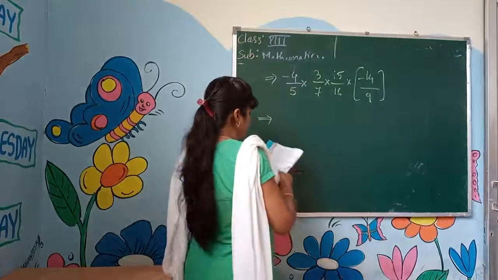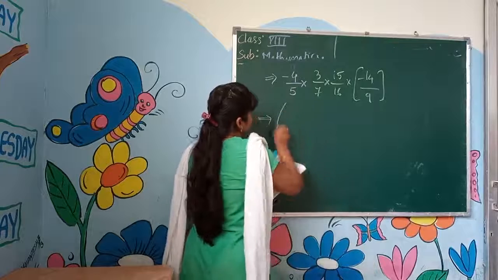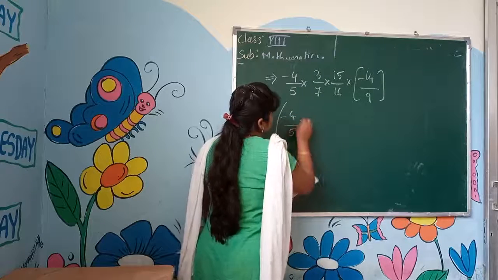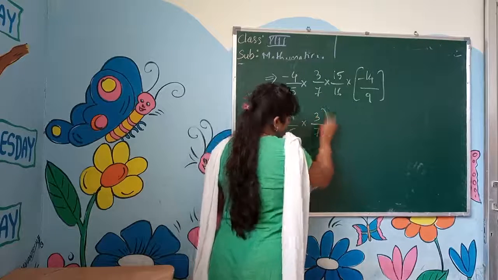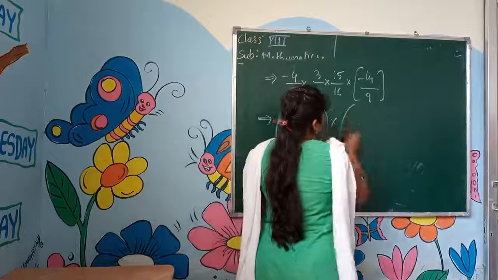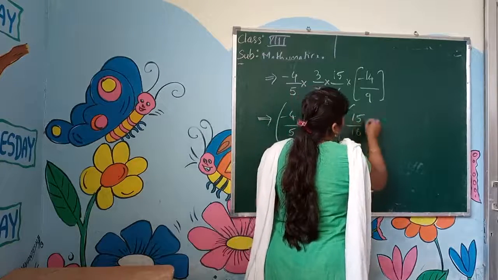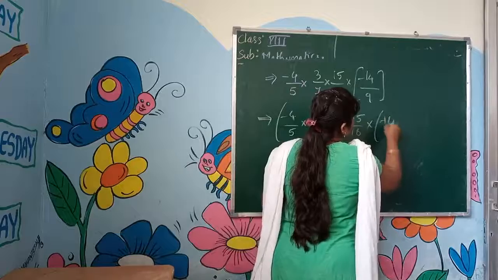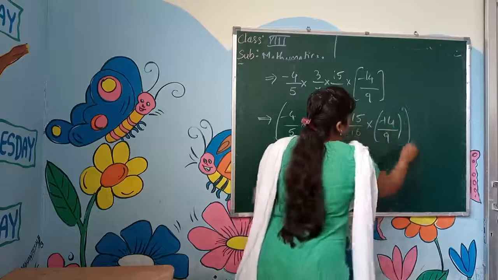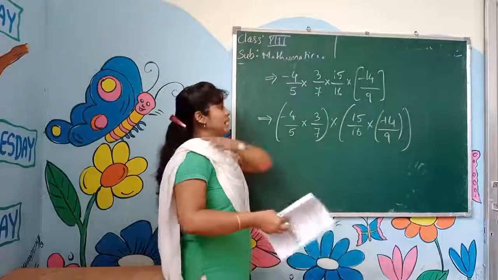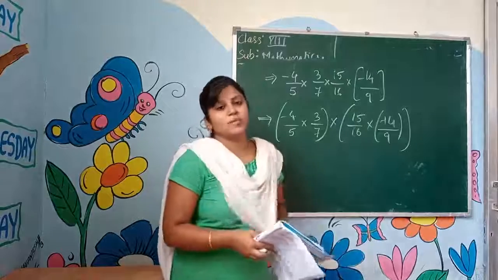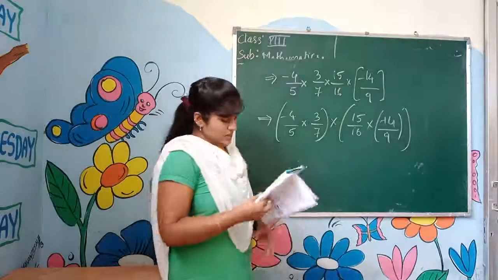I will make a group now. First, minus 4 by 5 into 3 by 7, one group. Into 15 by 16 into minus 14 by 9, it is one more group. Okay, I did a group here. Here also I am using properties.